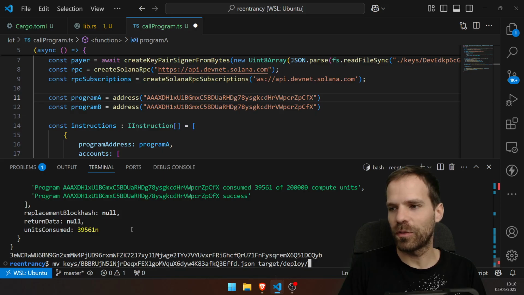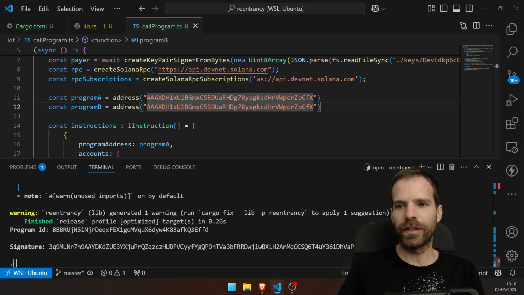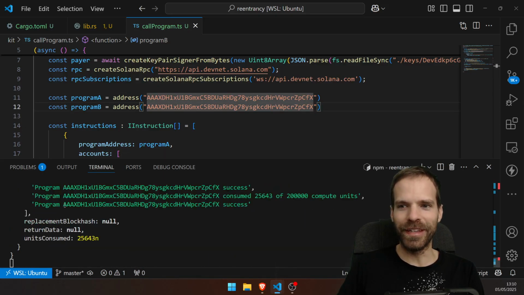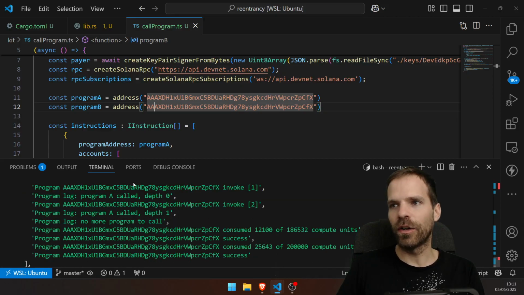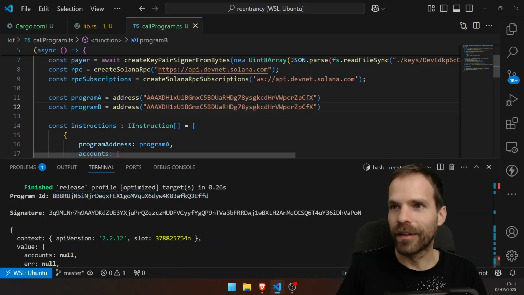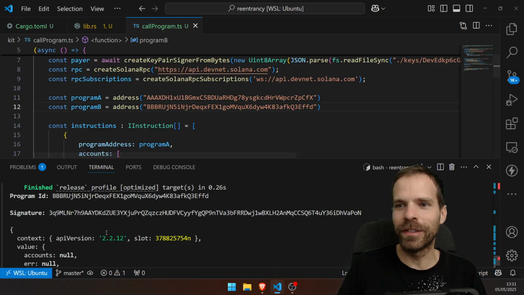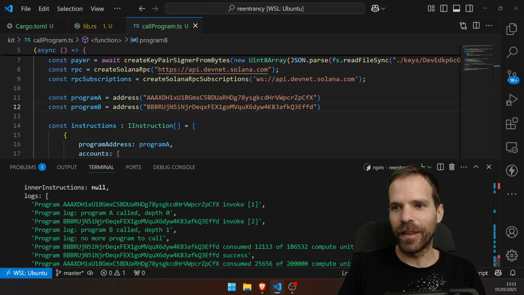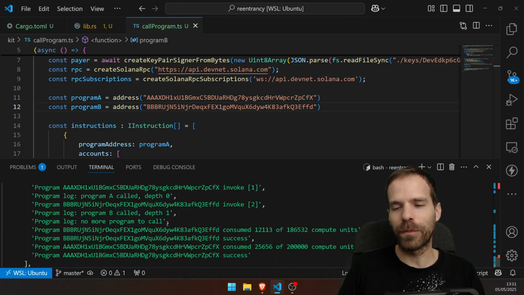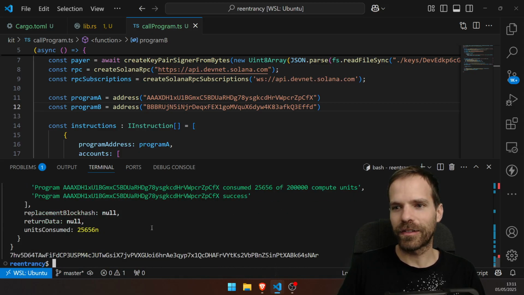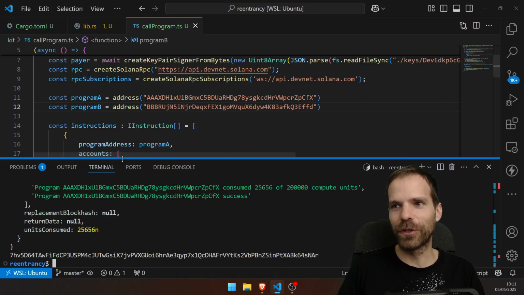No, it's easier to just move it. Let's see. We are deploying program B and, oh yeah, hold on. I gotta put the right program address here. And then if we call it, there we go. Program A calls program B, depth 1. And then program B has no more programs to call. Success. Good. So far, so good.